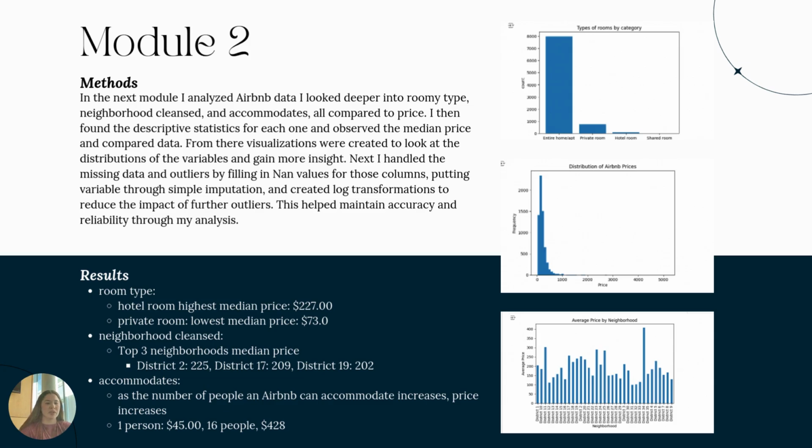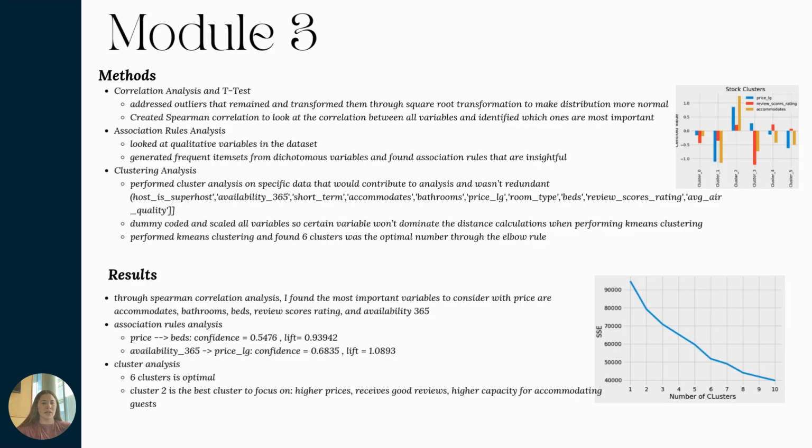As a result, for room type, I found that the hotel had the highest median price of $227 and private room had the lowest median price of $73, which you can see in that top graph. For neighborhood cleanse, the top three neighborhoods by median price were District 2 at $225, District 17 at $209, and District 19 at $202, and you can see that in the bottom graph. As accommodates, the number of people that an Airbnb can accommodate, increases, the price increases. For one person, the median price is 45, and for 16 people, the median price is 428.